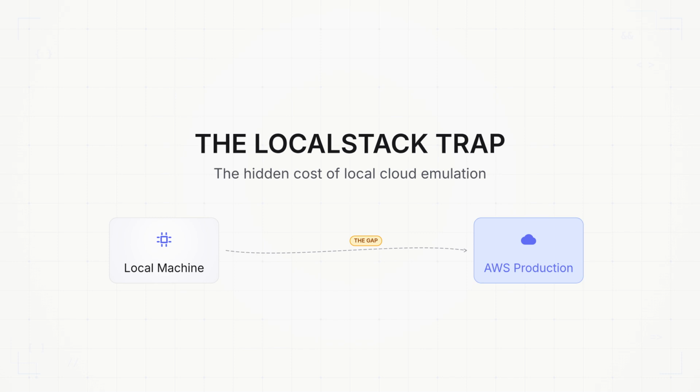It sounds like the ultimate developer productivity hack. But as many engineering teams eventually discover, this local convenience comes with a hidden tax. When your local environment tells you success, but your production environment says access denied or connection timeout, you've fallen into the LocalStack trap. Today, we're exploring why your local cloud might be lying to you and how to bridge the gap between local speed and production reality.